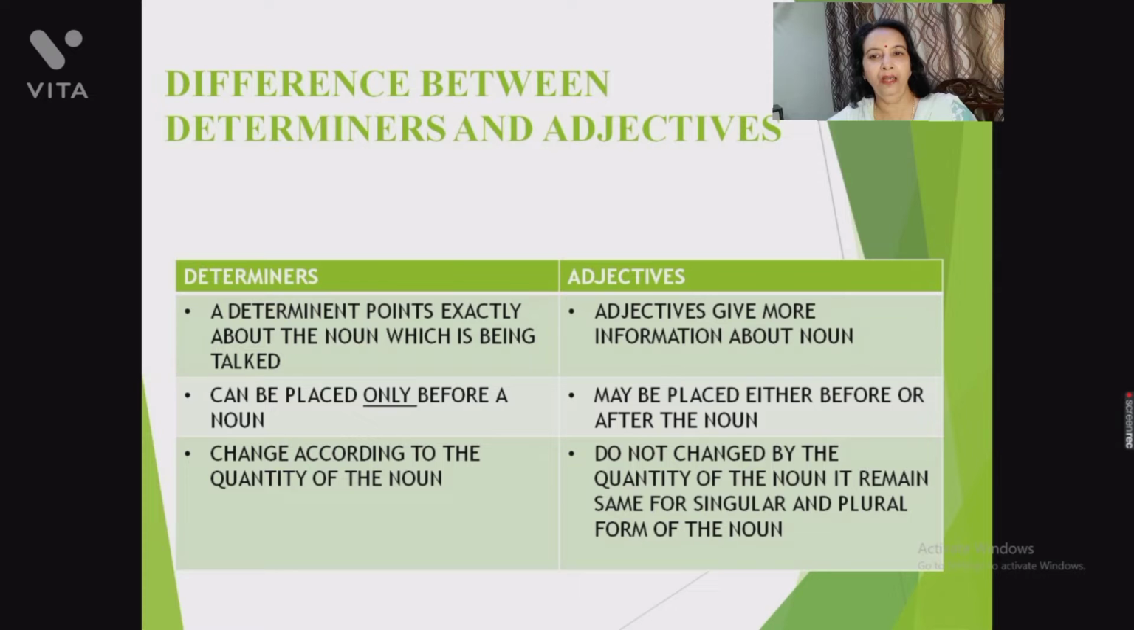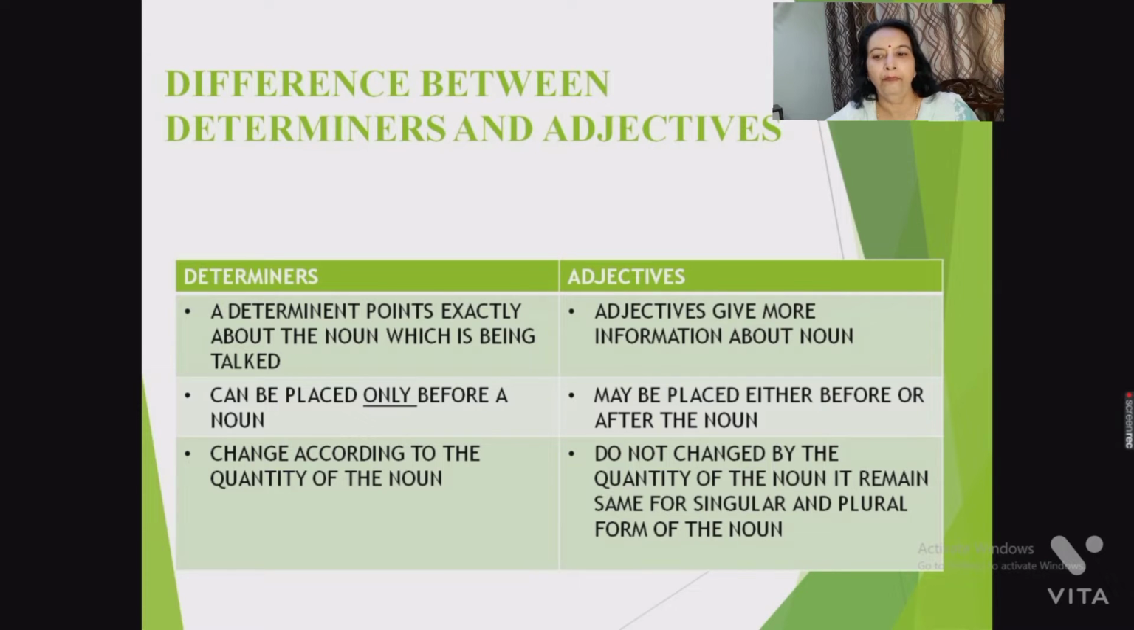Now today I am going to tell you about the difference between determiners and adjectives, as both tell something about the noun. First, determiners. A determiner points exactly about the noun which is being talked about. And adjective gives more information about the noun.